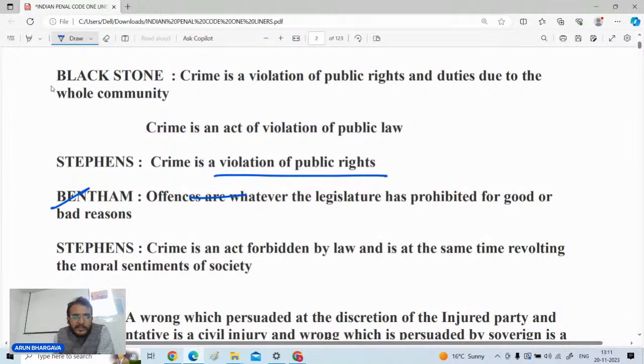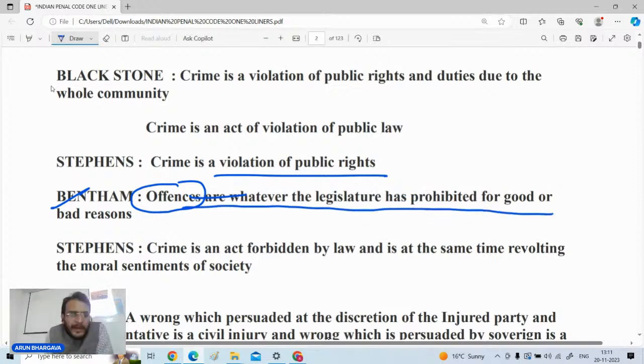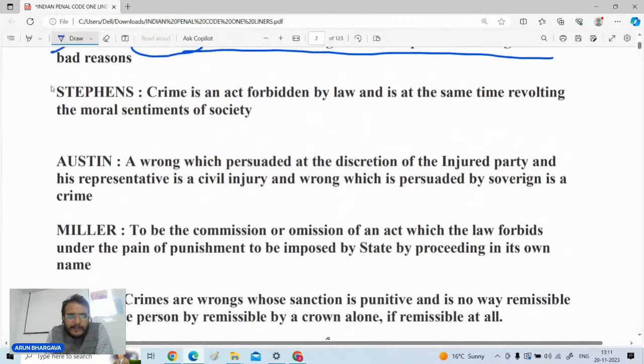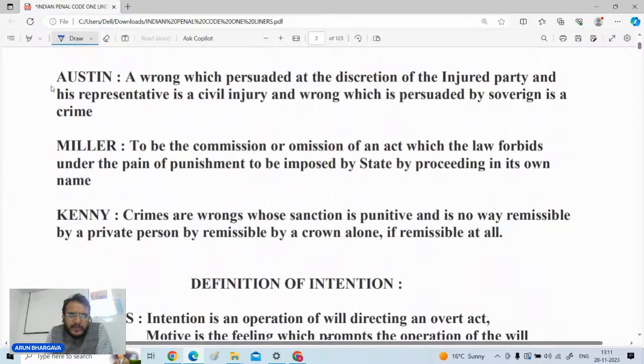Bentham has also defined offenses as whatever the legislature has prohibited for good and bad reasons. Stephen has also said that crime is an act forbidden by law, and at the same time revolting to the moral sentiments of the society. These definitions usually come in the prelims exam.